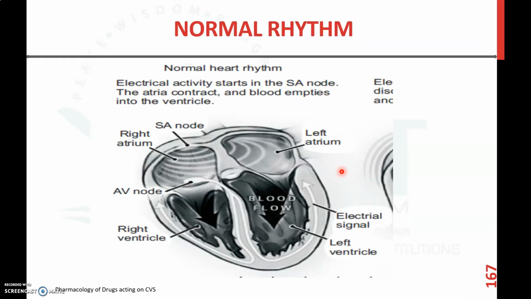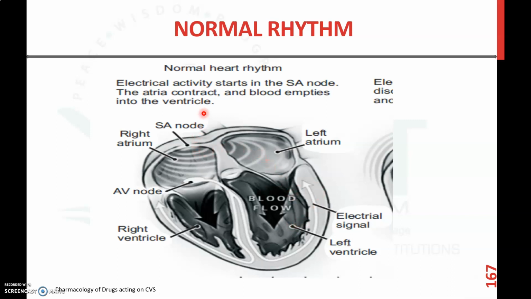Now, before jumping to the pharmacology, we have to understand some basic physiology of the normal rhythm of the heart. As we all know, in the heart there are two types of cells. The first one is automatic or autorhythmic cells like the SA node, AV node and bundle of Purkinje. They will beat in an automatic manner. The second type is the cardiac cell, which is contractile due to the action of different ion transportation.